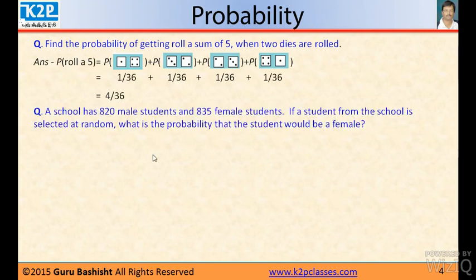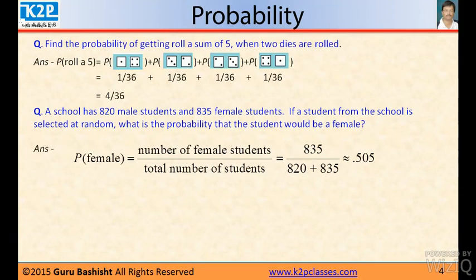A school has 820 male students and 835 female students. If a student from the school is selected at random, what is the probability that the student would be a female? So the total number of female students is 835 and the total number of students is 820 plus 835. So the probability would be 835 divided by the total number of students. The probability will come to 0.505.